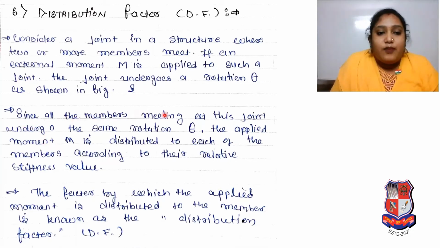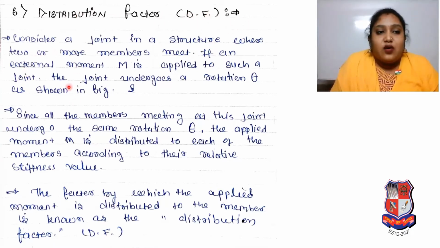Since all the members meeting at this joint undergo the same rotation theta, the applied moment M is distributed to each of the members according to their relative stiffness value. The factor by which the applied moment is distributed to the member is known as the distribution factor, also denoted as capital DF.